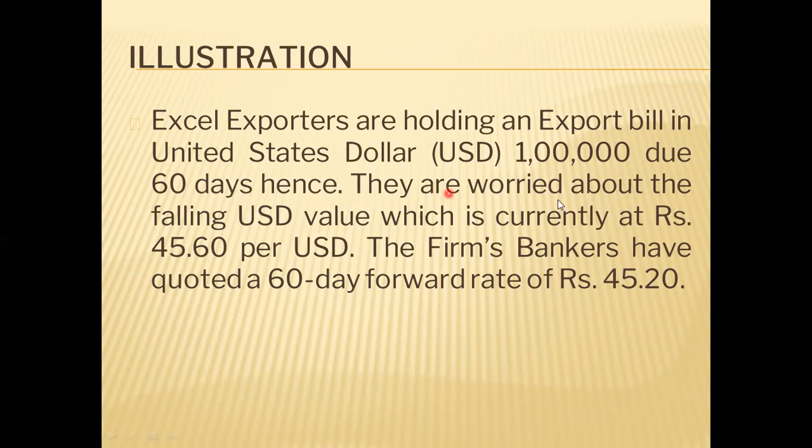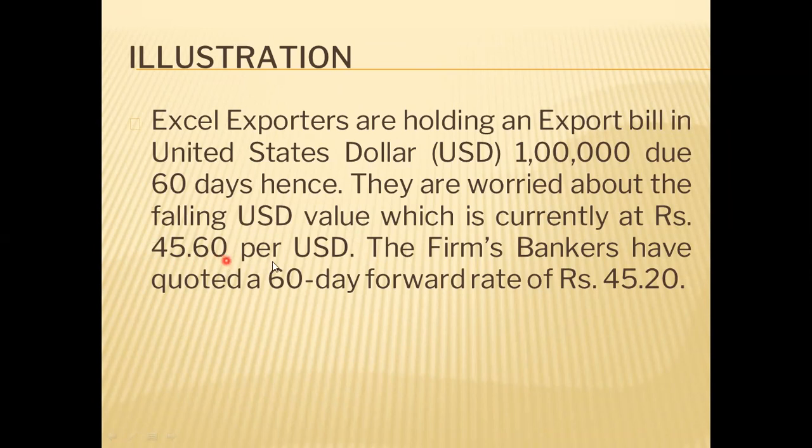They are worried about the falling USD value, so they think that the US dollar will go on falling. The current value of the US dollar is 45.60, and they think that it will go on falling more.